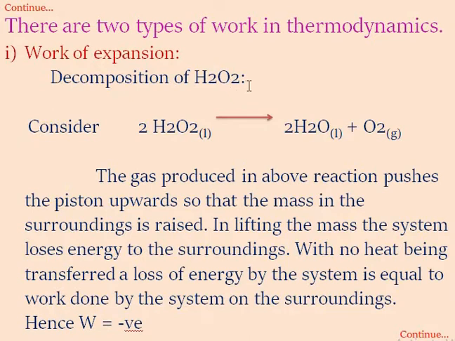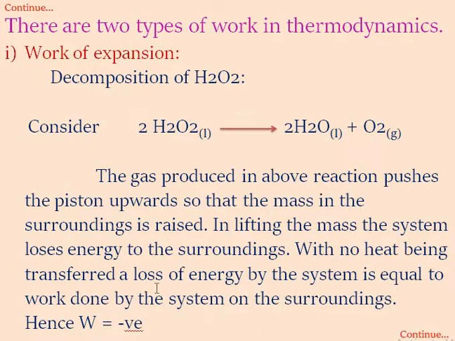Work of expansion: the decomposition of H2O2, that is hydrogen peroxide. When hydrogen peroxide is decomposed, it forms water molecules and oxygen molecules. The gas produced in the above reaction pushes the piston upward so that the mass in the surroundings is raised.